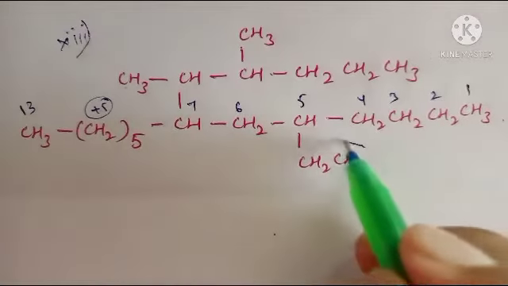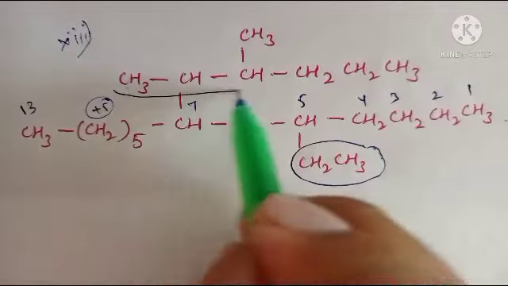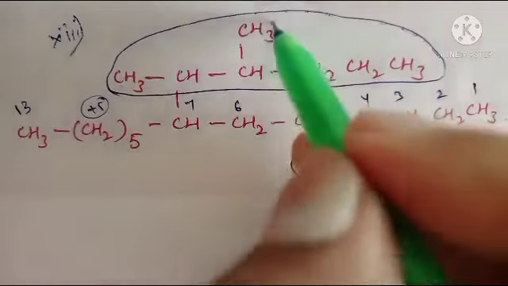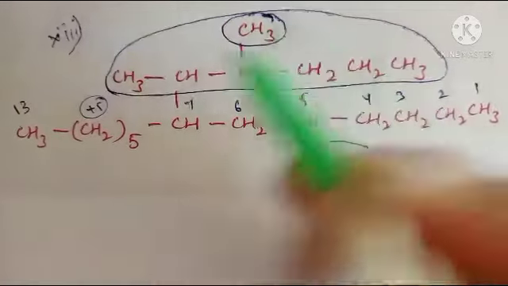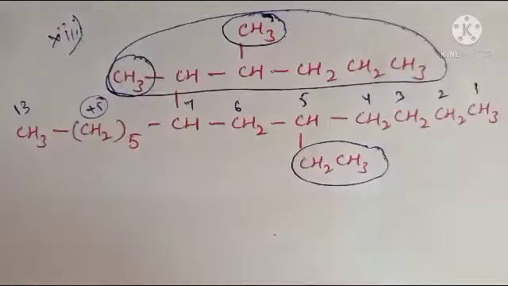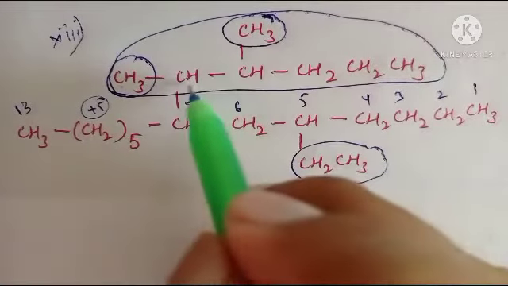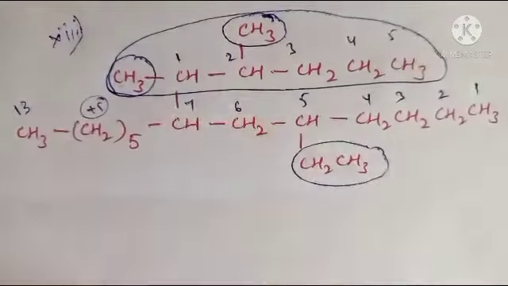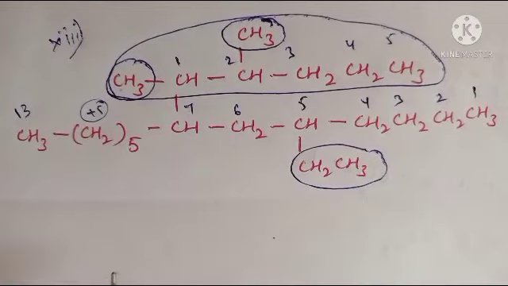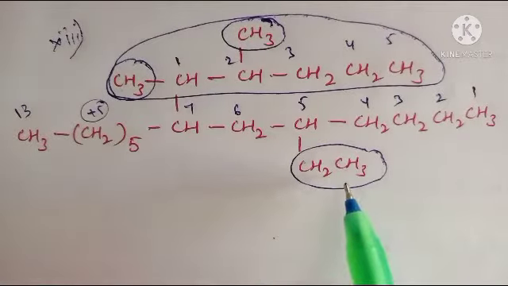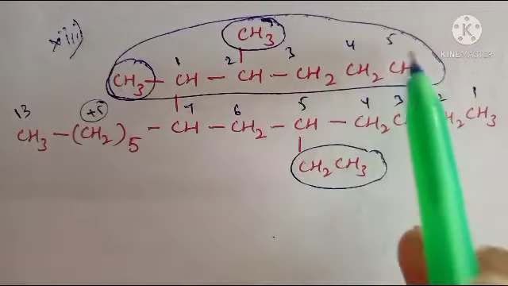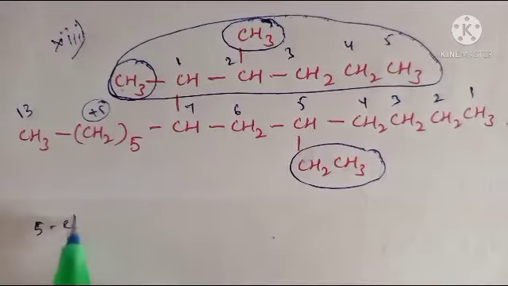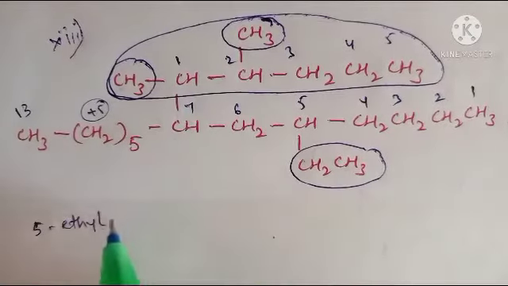Do you understand? So this is one substitution and this is another substitution. And for this substitution, this one has an extra substitution present inside. And give the numbering for this substitution. 1, 2, 3, 4, 5. Okay Nana? Right. Now write the name of this compound. This is ethyl. This is 1, 2, 3, 4, 5 pentyl. So E comes first. So 5th position. So 5 ethyl. And 7th position.